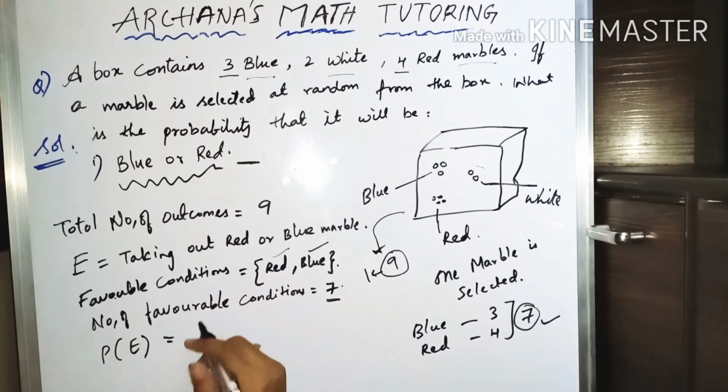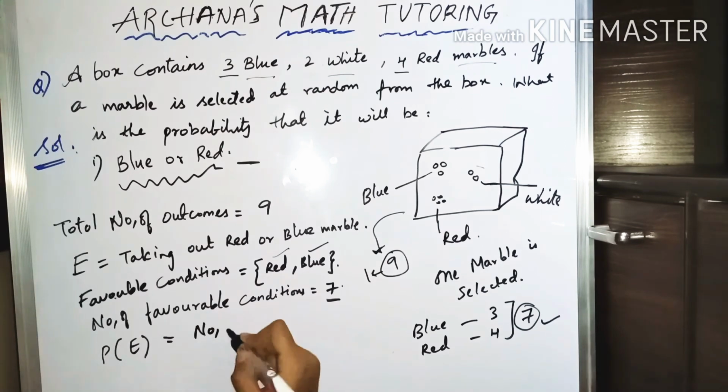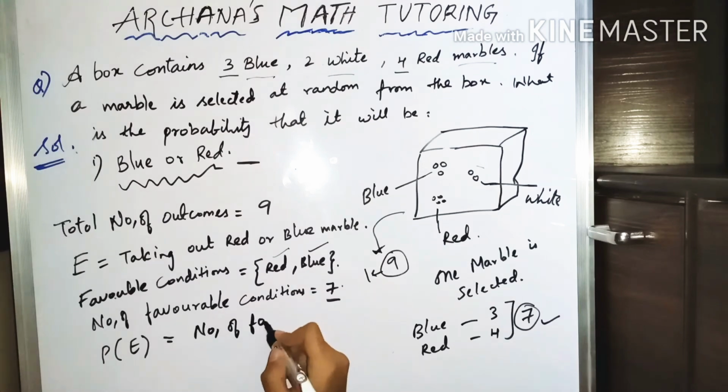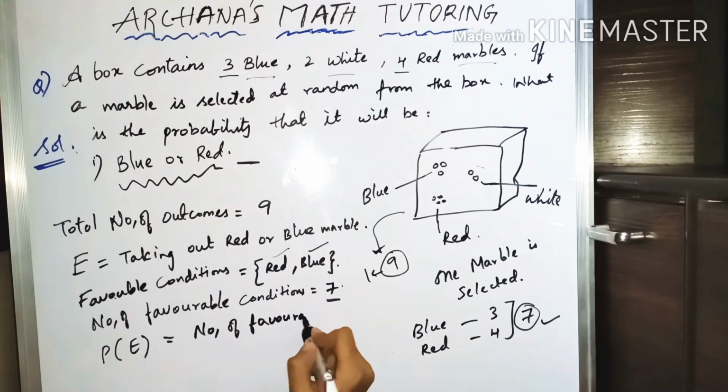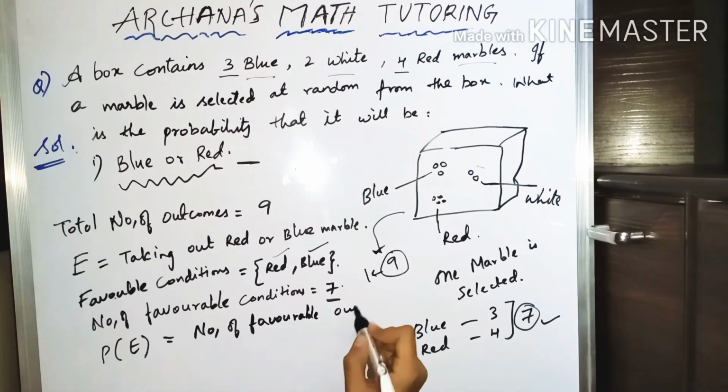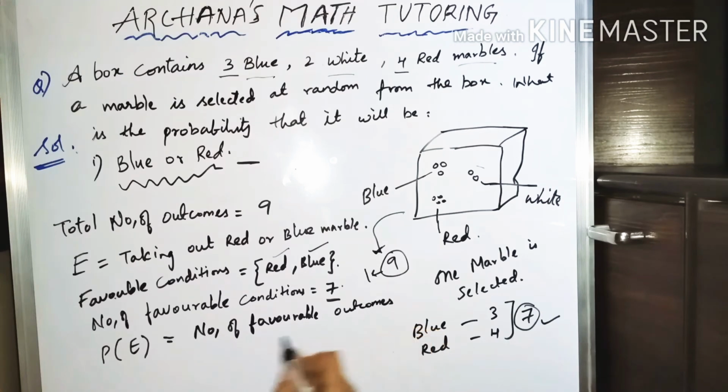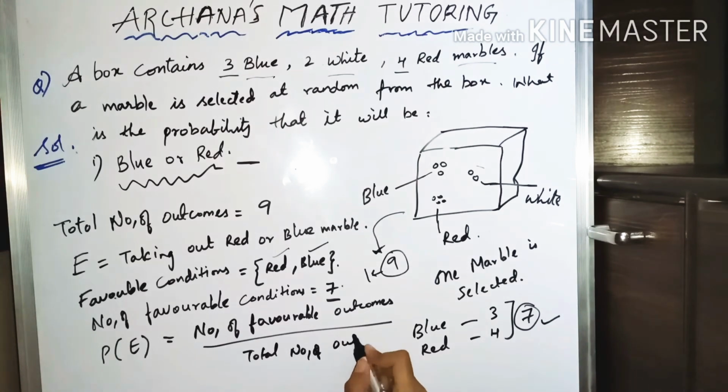So for it to occur, this is the formula: number of favorable outcomes by total number of outcomes. So what are our favorable outcomes? 7, because you can take any one of these 7 marbles, and there are totally 9 marbles from which you have to take. So I hope you understood this model very well.